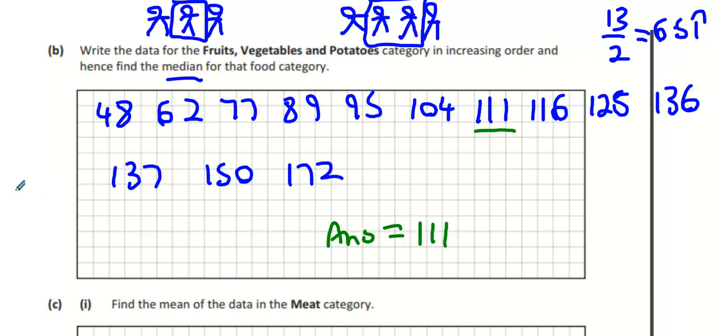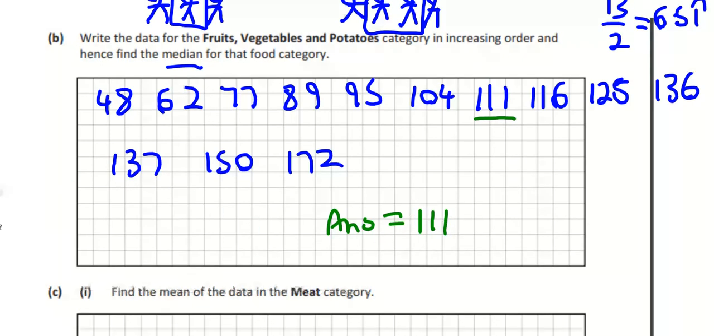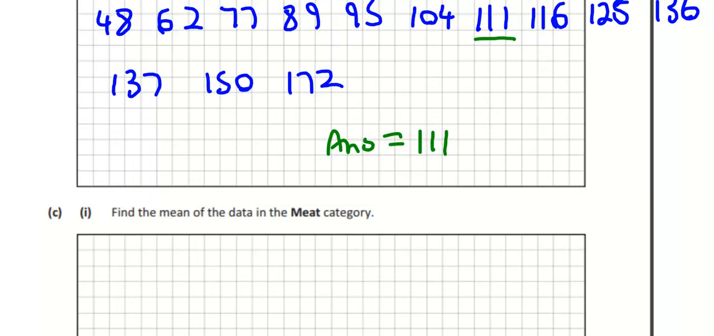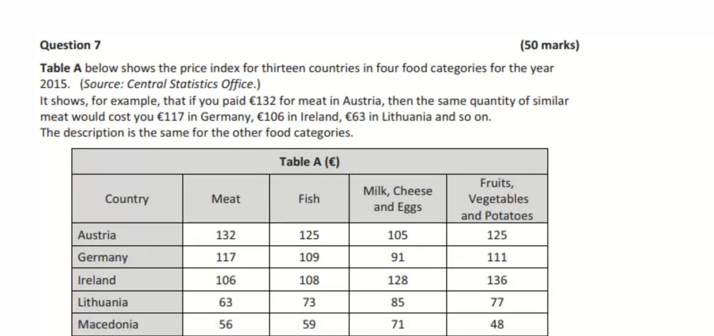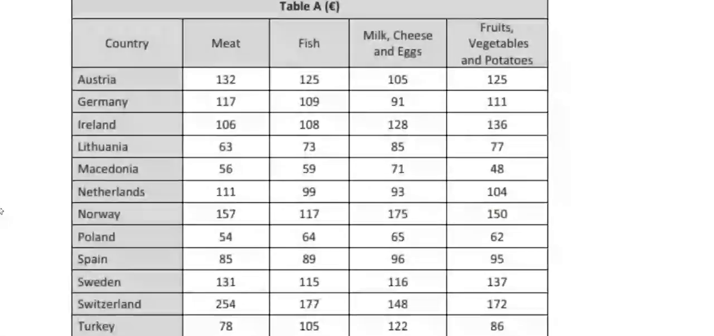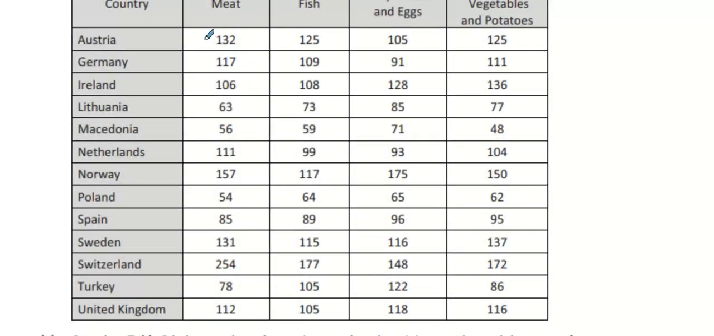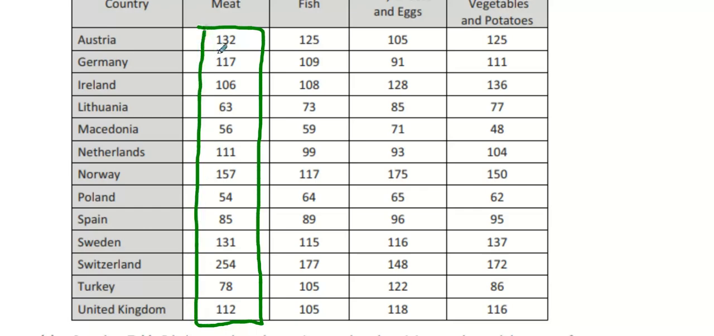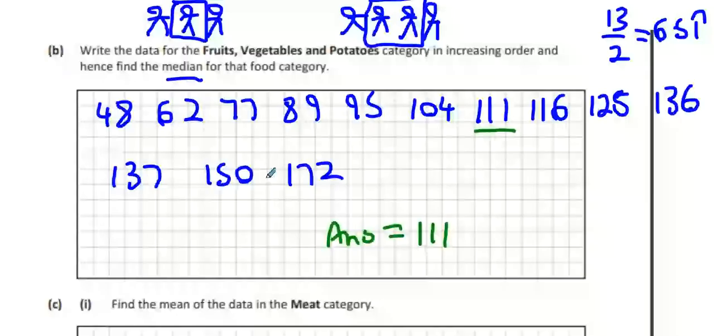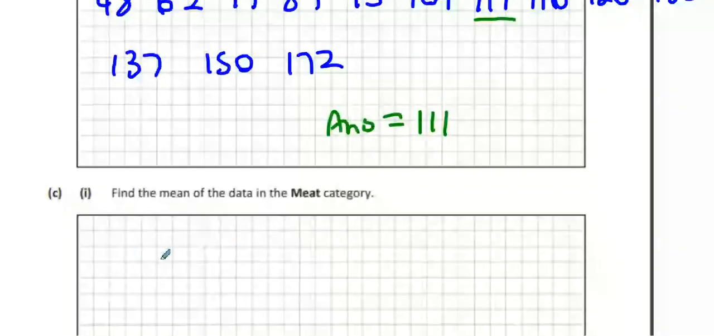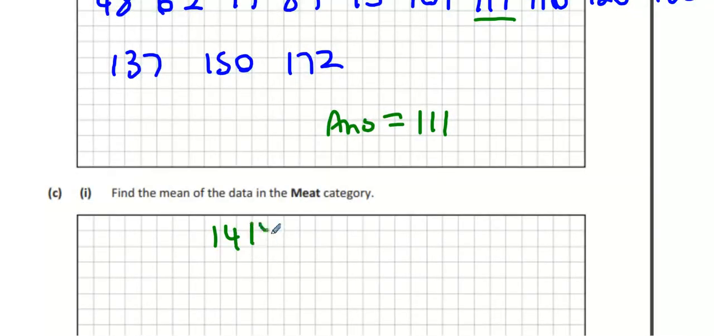All right. Find the mean in the meat category. So what we're going to do is add up all the scores in the meat category. See these numbers here? We have to add up all 13 of them. Everybody cool with that? What do you get when you add them all together? 1,419. And divide it by 13.